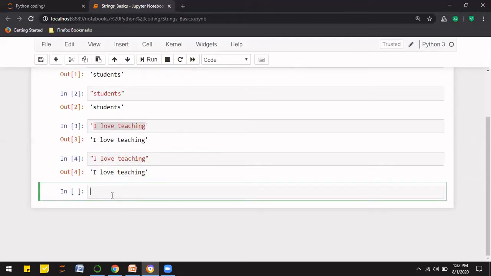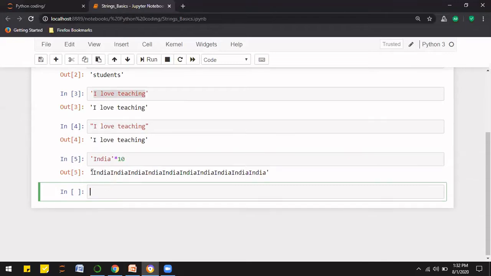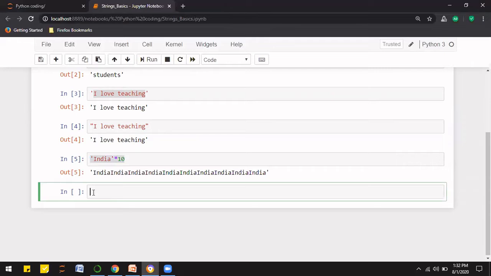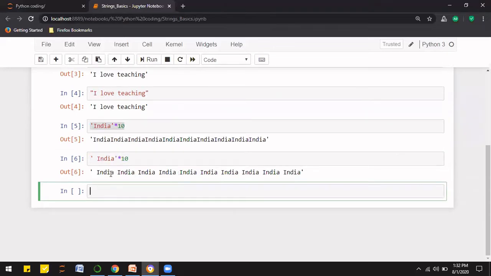Now let's say I take some string India and I want to print it 10 times. If I do so, I can see that India has been printed 10 times. But because there is no space between the strings, I'll copy this again and put a space before the string, and we can see that now there is some space between the different strings, right?